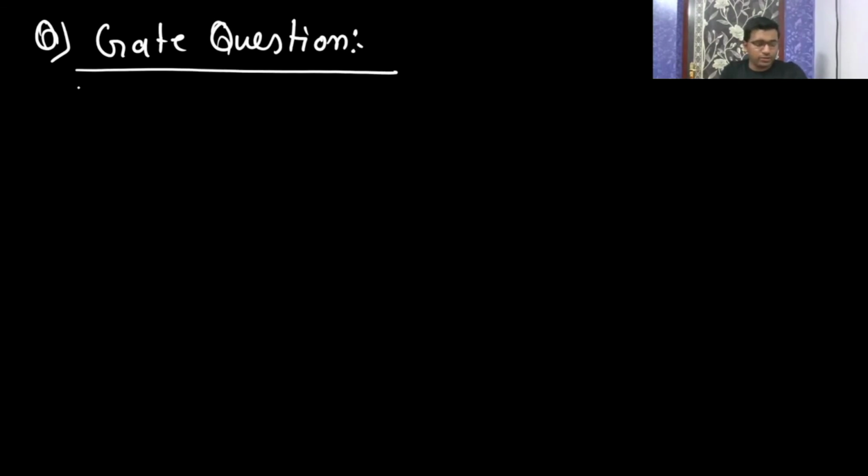So this is the last question. Now see, this is again your GATE question, which GATE has asked. This is the last question for today's session.